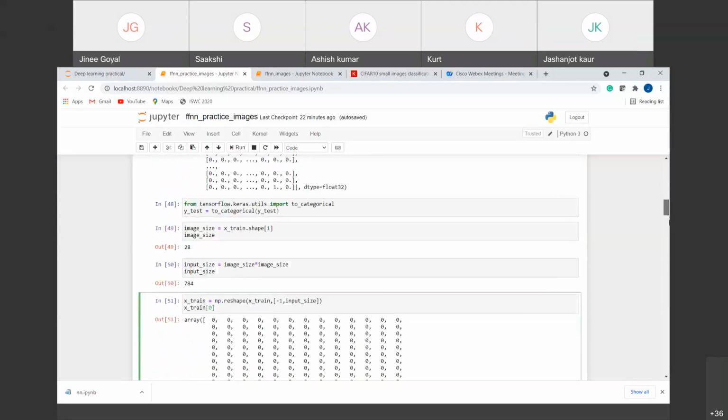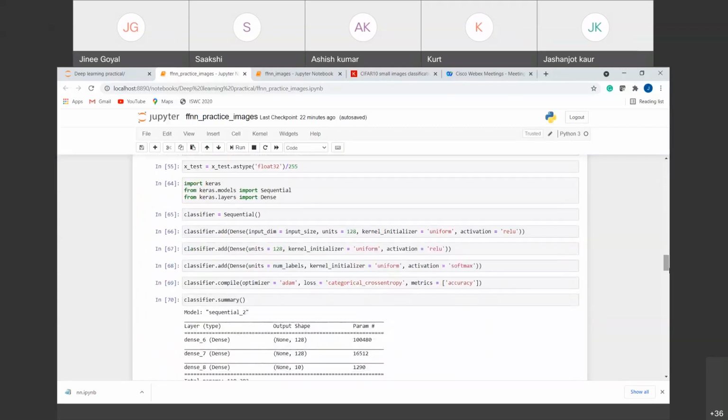The important things here were, first of all, the input size. The input size will always be equal to the size of the image we have. We had a 28 cross 28 image, but it was two-dimensional. For the feed-forward neural network, we have to give it a flattened input. So we reshaped this input into a single one-dimensional array of size 28 cross 28, right? And the number of units you can change, try and test, and the rest everything here was the same.